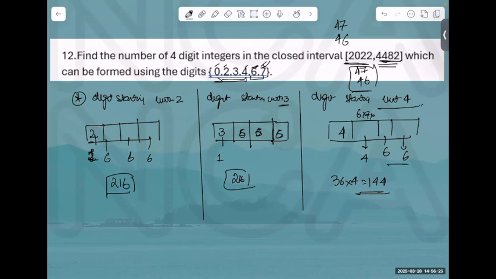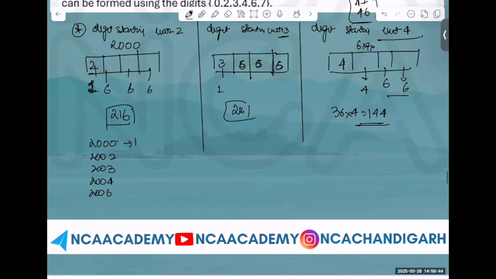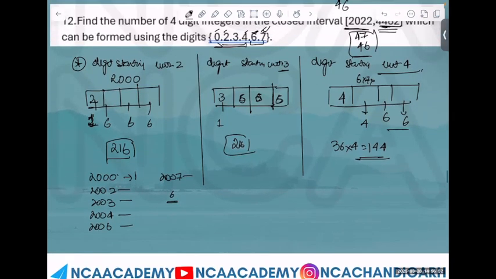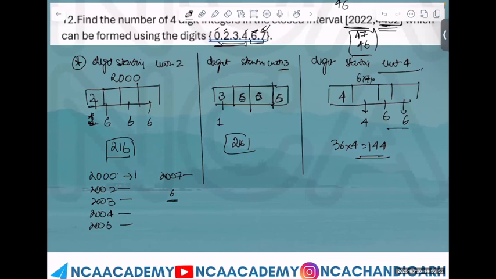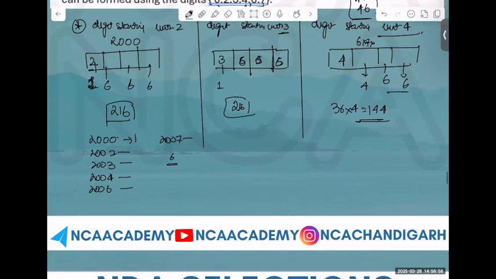Let's just say, now we look at the numbers which are not possible. 2000, first number, not possible. 2002, not possible. 2003, not possible. 2004, not possible. 2006, not possible. 2007. 1, 2, 3, 4, 5, 6. How many cases are this? 6. 2005 is not, number 5 is not given. So how should I take it? Is it clear or not? I cannot take a number which is not given. So how many ways is it possible? 6.